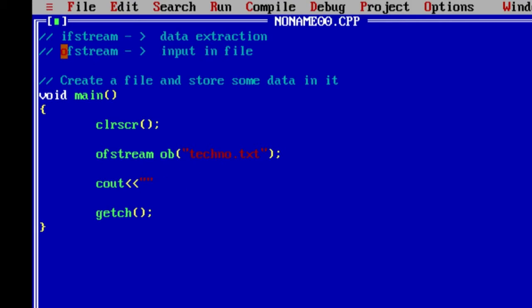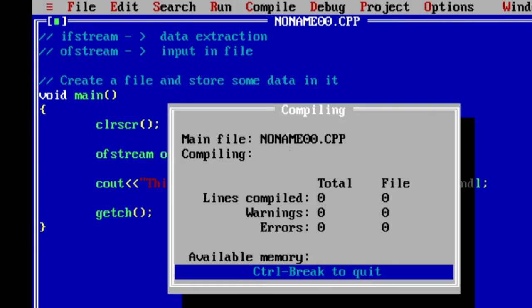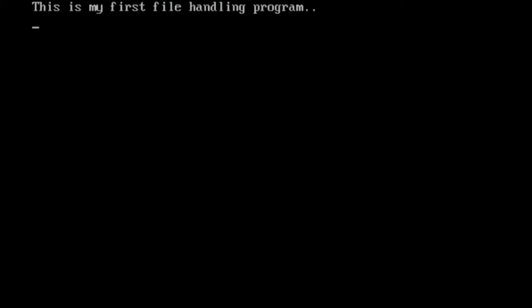Firstly I'll write something here: This is my first file handling program. This has been passed to cout. Cout means console output. Whatever I write here will be displayed on console output. Once I execute this program and run it, you can see whatever was passed to cout, those messages are displayed here, right?